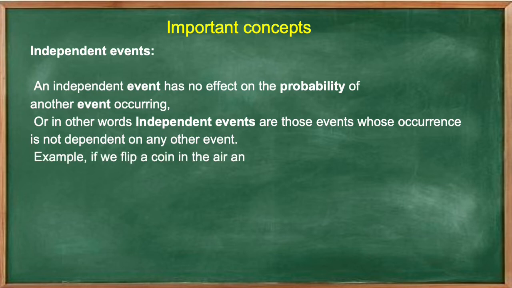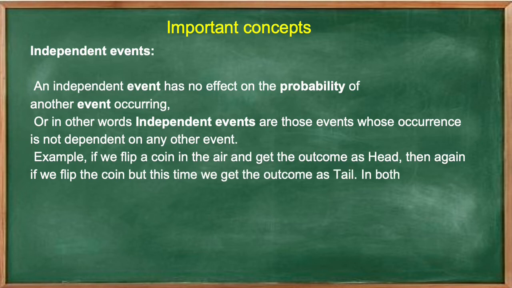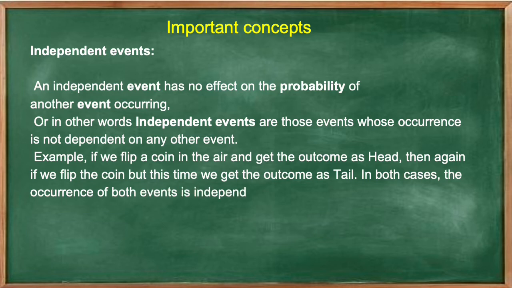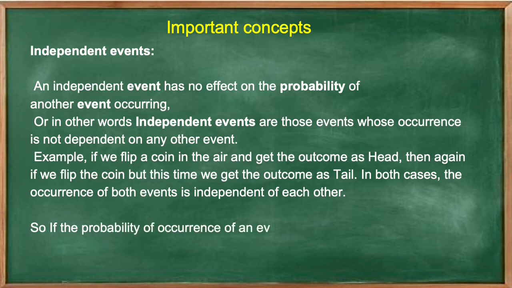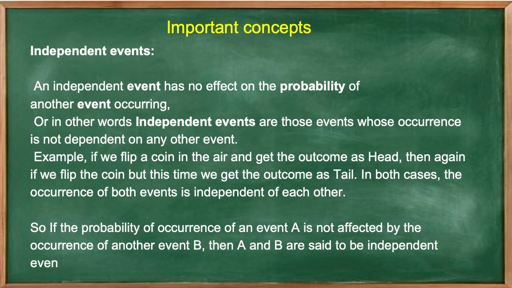Example: if we flip a coin in the air and get the outcome as head, then again if we flip the coin but this time we get the outcome as tail, in both cases the occurrence of both events is independent of each other. So if the probability of occurrence of an event A is not affected by the occurrence of another event B, then A and B are said to be independent events.